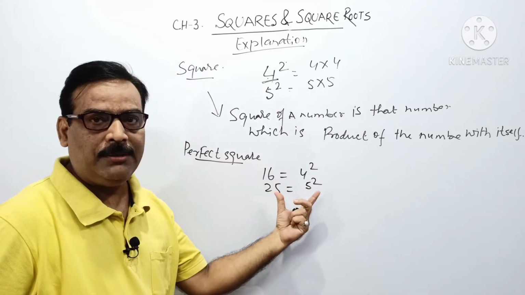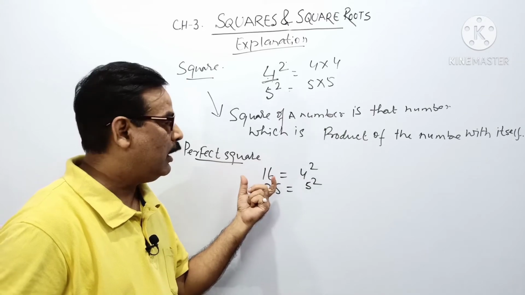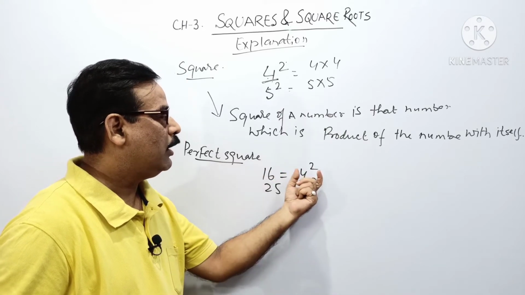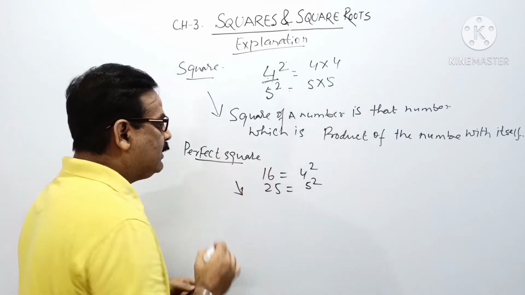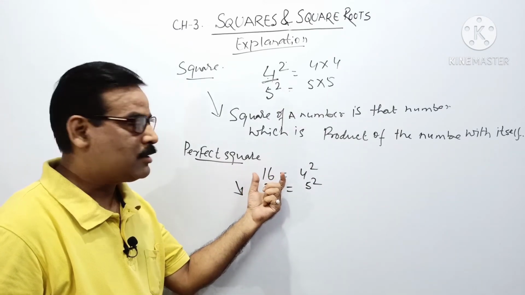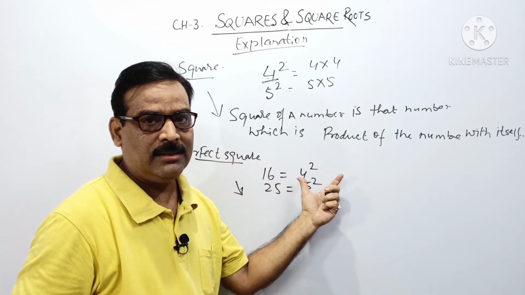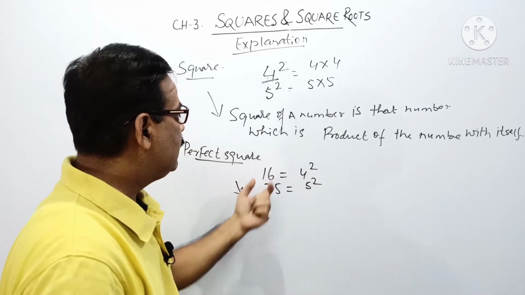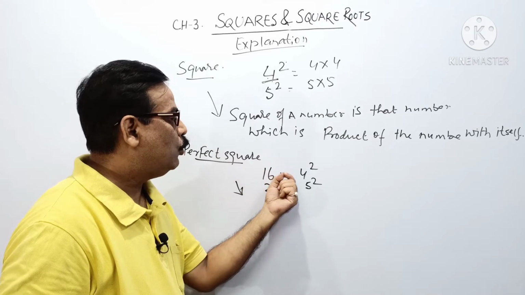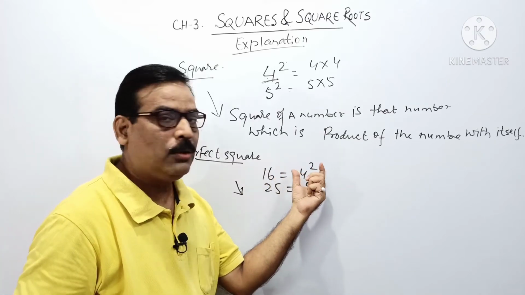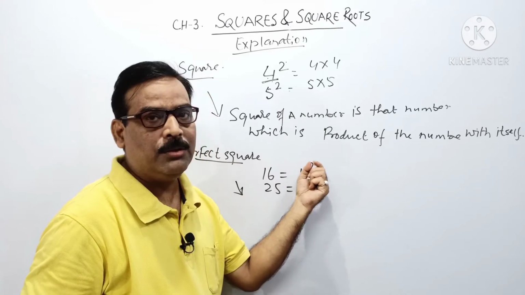So what we see from here is that 16 is a perfect square. How does it become a perfect square? Because it is 4 to the power 2. So we can easily define that any number is a perfect square which is the square of some natural number. Suppose 16 is a natural number, so what is it equal to? It is equal to the square of another natural number, that is 4 into 4.